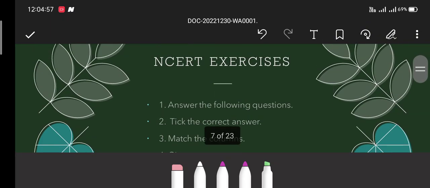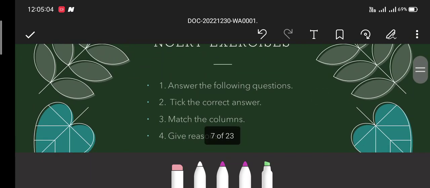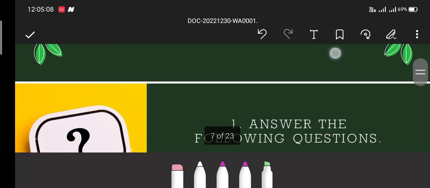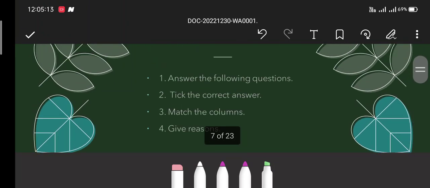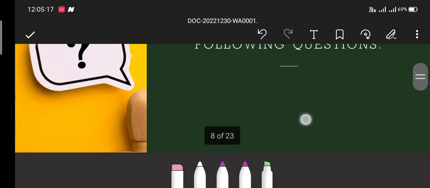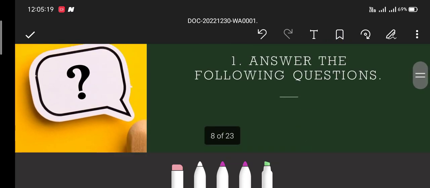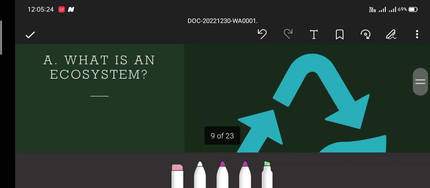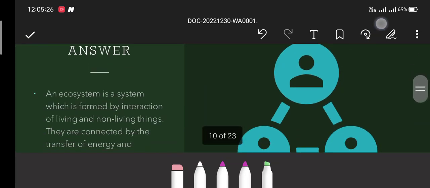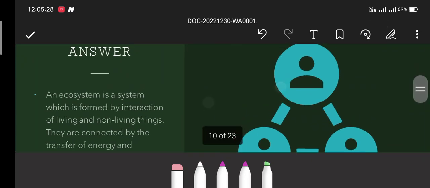Now we will do our NCERT exercises, then we will complete our chapter. In these NCERT exercises, we have 4 categories: answer the following questions, tick the correct answer, match the columns and give reasons. So the first is answer the following questions. The first question is, what is an ecosystem? And here we have the answer.